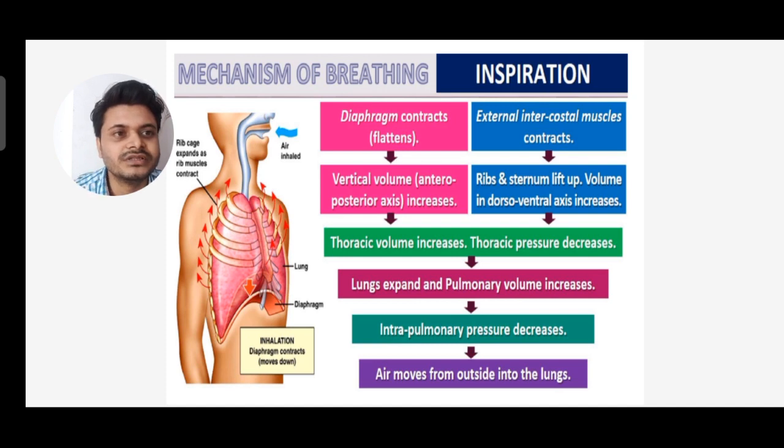Volume in the dorsal ventral axis increases because the air is getting inside, so the lung volume will increase. So thoracic volume increases and thereby the thoracic pressure decreases, the lungs get expanded, the pulmonary volume increases and the intrapulmonary pressure decreases, so air moves from outside to inside. In the process of inhalation, you can see the diaphragm contracts, that is, moves down when the air is inhaled, and the rib cage expands as the rib muscles contract. So this is the entire process of inspiration.